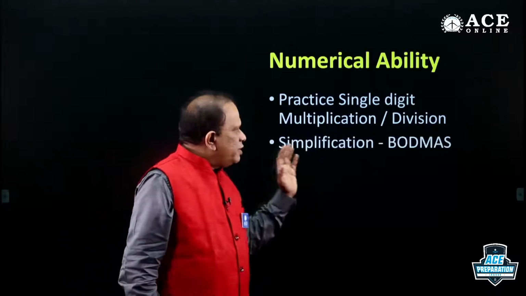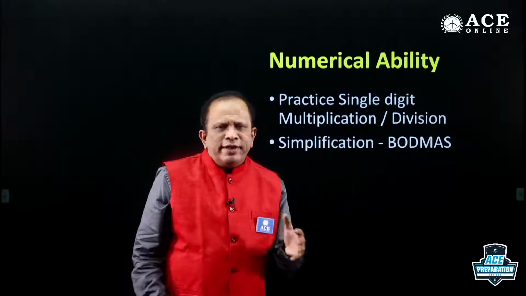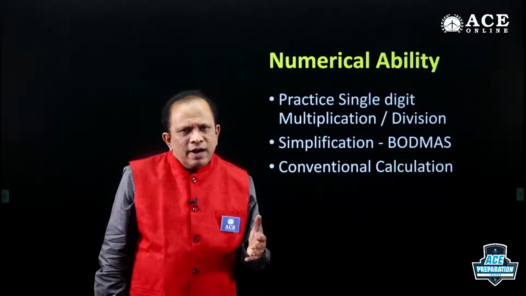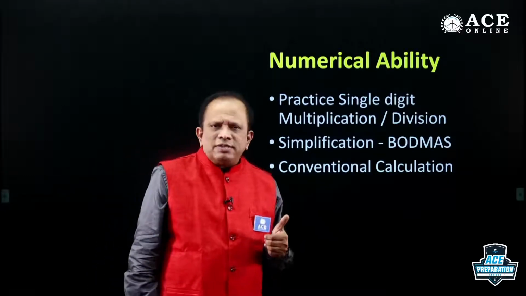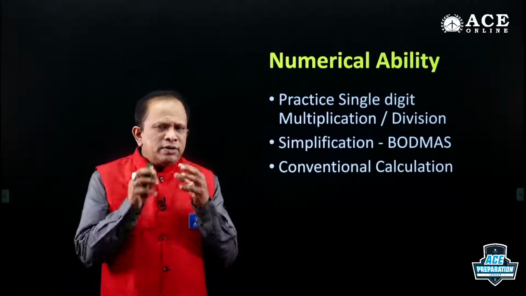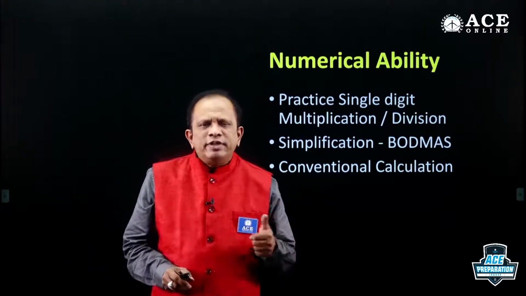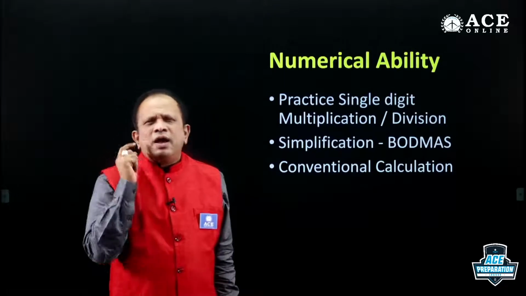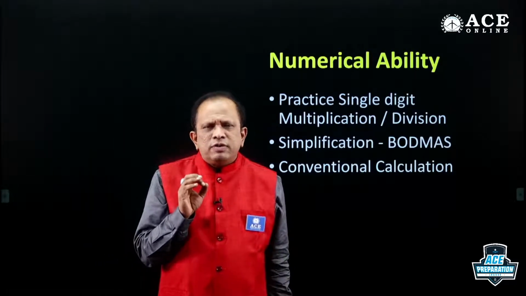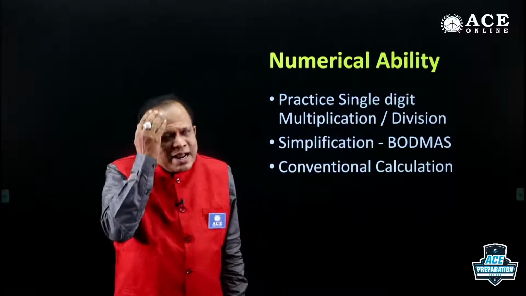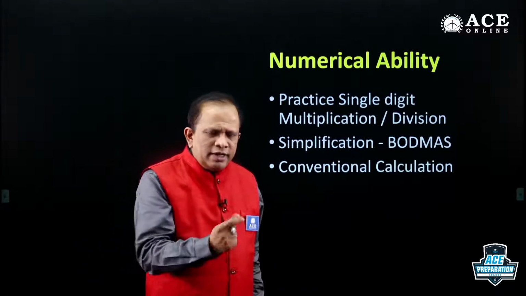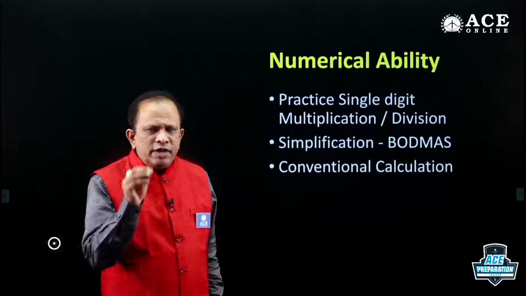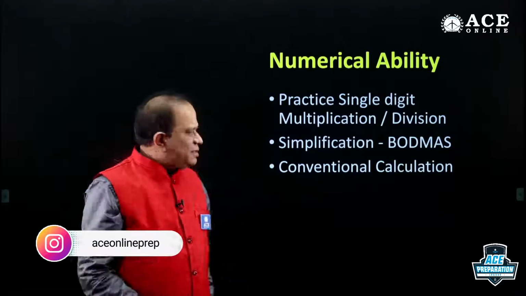Similarly, when you are going for the calculations, always use the basic or conventional way of calculation. Clear? If you are not thorough with speed maths, or any shortcuts related to calculation, please go with the conventional method, because that is going to save time. Instead of thinking, what was that formula, how to calculate 3-digit, you don't waste time. Don't use the time in recollecting. It must be recollected on the spot. If nothing is coming immediately, that means go with the conventional method, right? Every second is important in the examination.